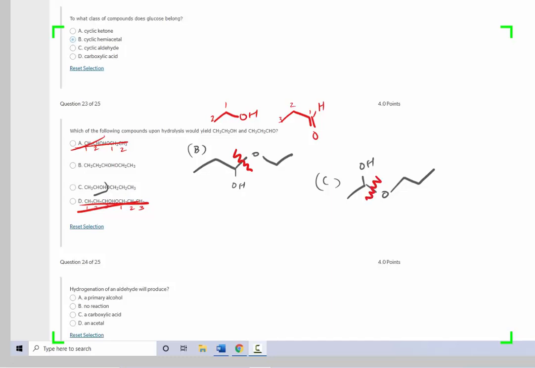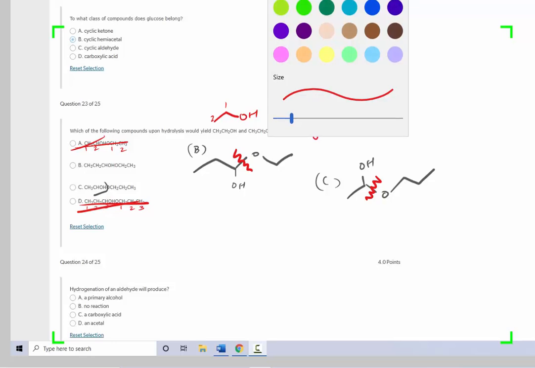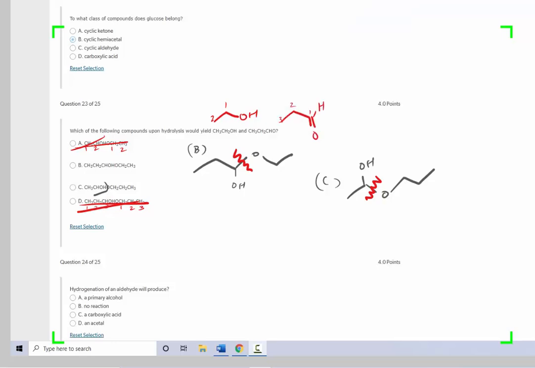But it's not quite as cut and dry as that, because this alcohol group doesn't stay as an alcohol group. What happens in hydrolysis is that the hydrogen here is removed, and when that hydrogen is removed, these electrons fall, which is what breaks this, which creates an oxide and a charged oxygen, which comes after that H.